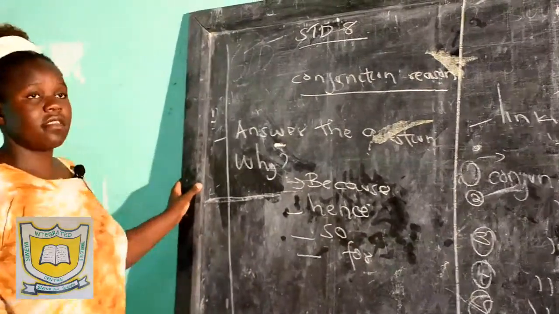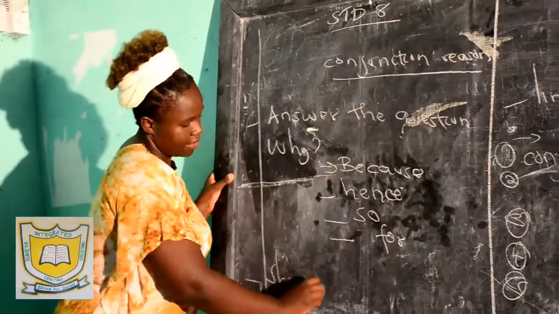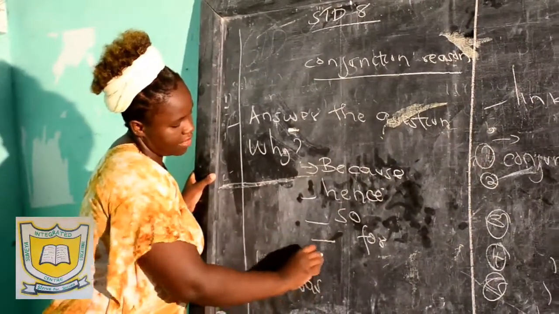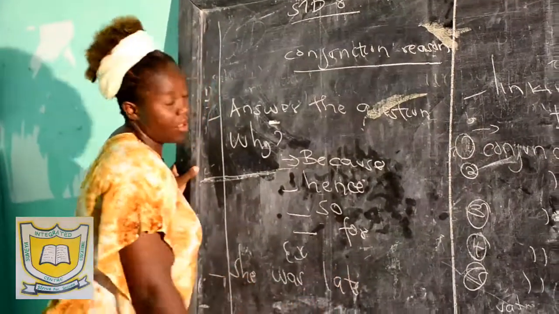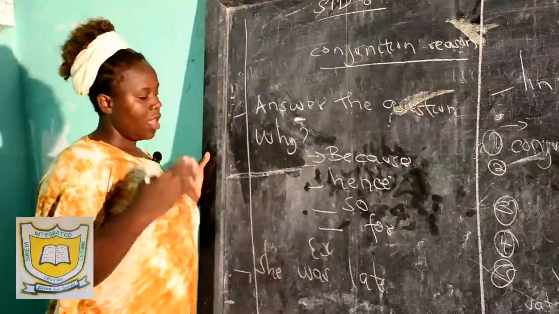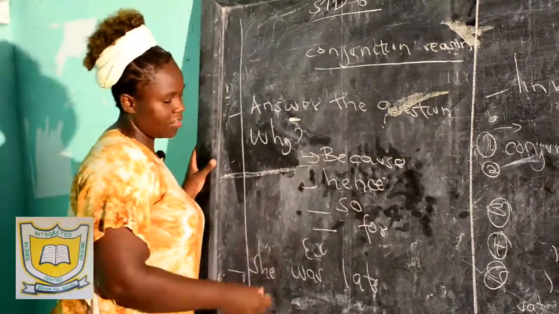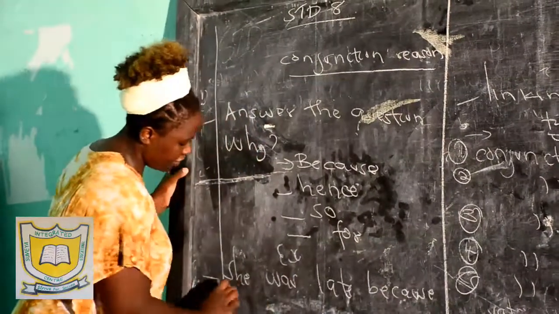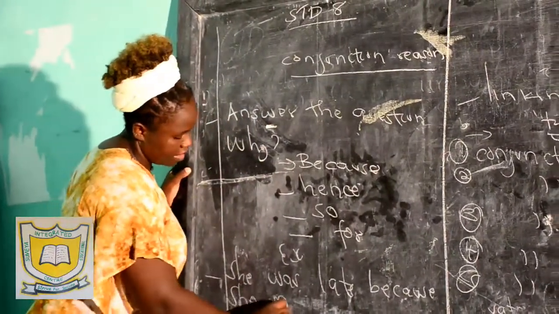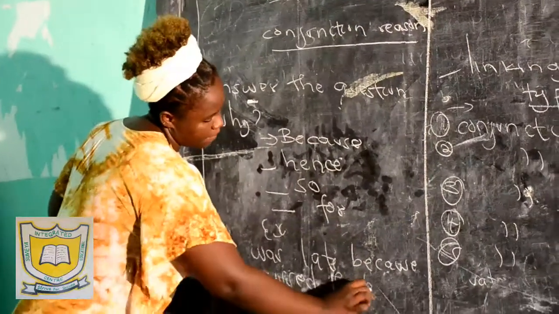In a sentence, I'm going to say she was late. Now, I ask my question, why? Why was she late? You answer yourself, you say she was late because she missed the bus.